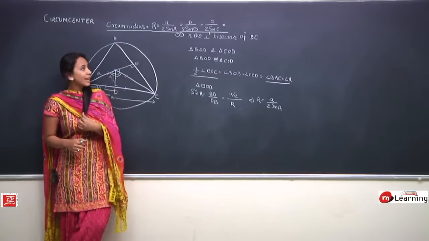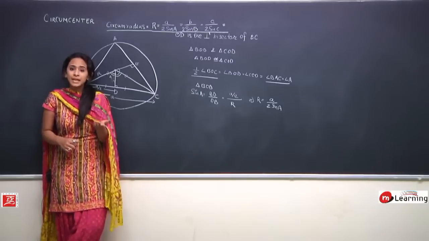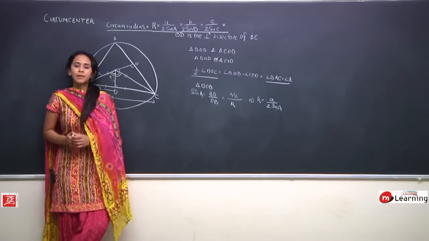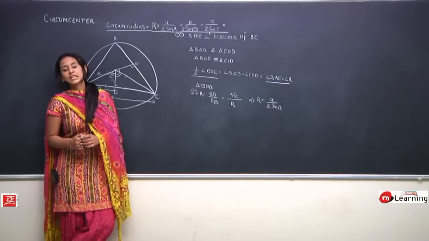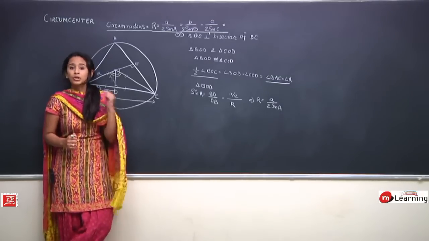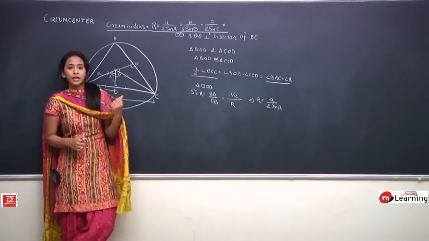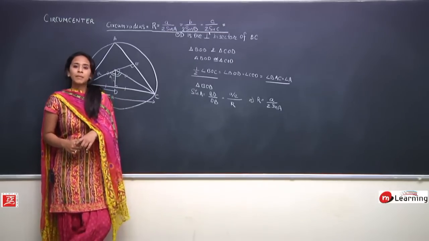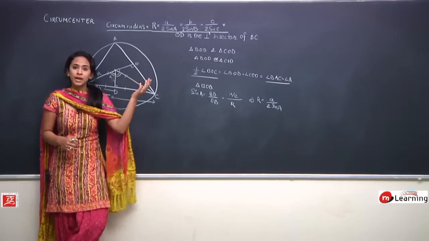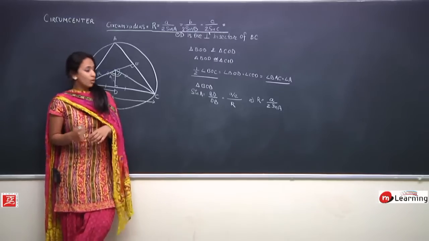So this even proves my sine law, and actually this completes my sine law, which says sin A upon A is equal to sin B upon B is equal to sin C upon C is equal to 1 upon 2R, where R is the circumradius of the triangle. Clear? So यहाँ से हमने हमारे sine law को भी एक तरीके से prove किया. In fact, we have completed our sine law here.